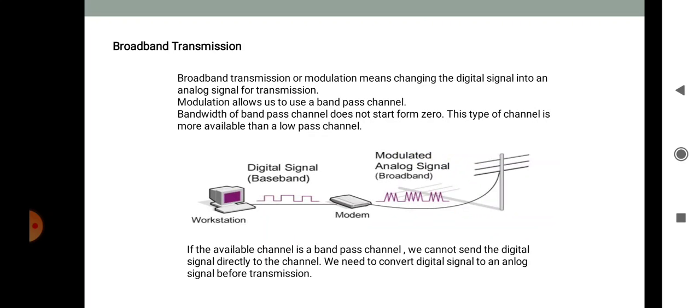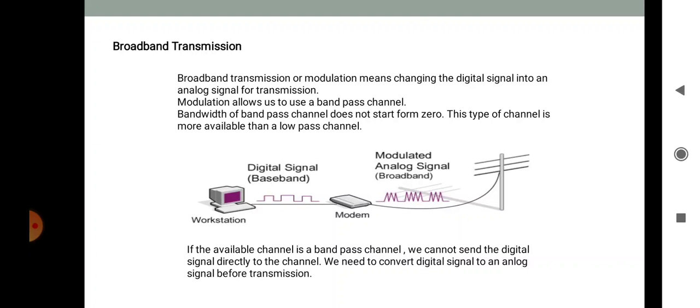Modulation allows us to use the band pass channel. When we use modulation in broadband transmission, we use the band pass channel, and the bandwidth of the band pass channel does not start from 0. But in the case of baseband transmission, the bandwidth of the channel starts from 0. This type of channel is more available than a low pass channel.